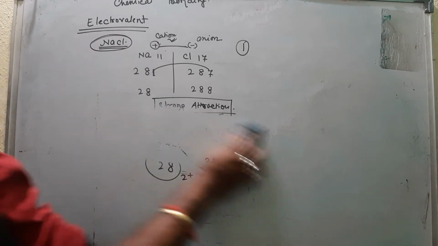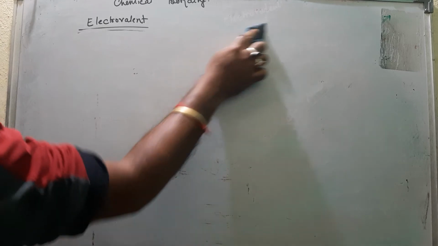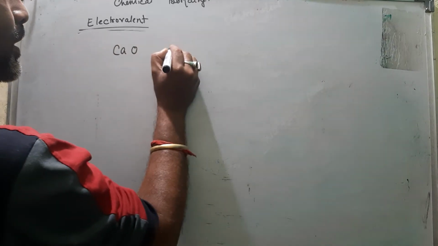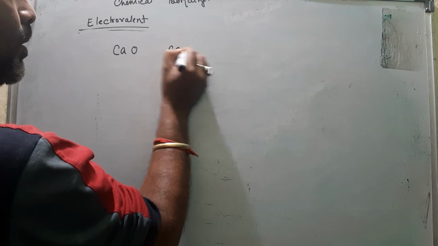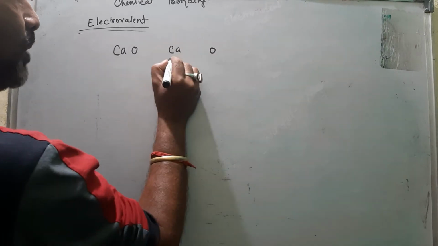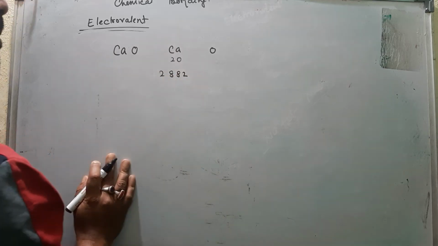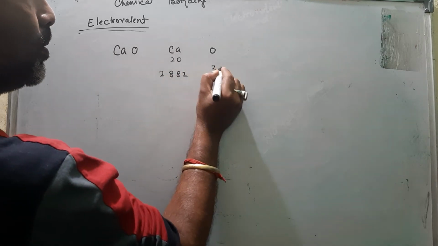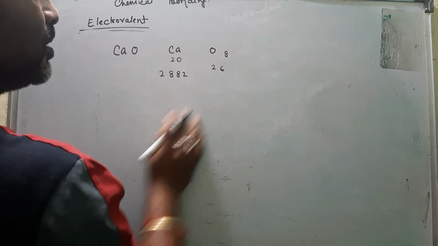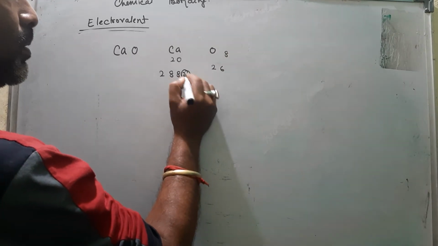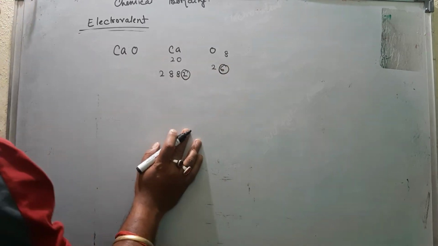One more example, if I take calcium oxide, calcium and oxygen. Calcium atomic number 20, 2, 8, 8, 2, and oxygen 2, 6, atomic number 8. So calcium has outermost electrons 2, oxygen has outermost electrons 6.